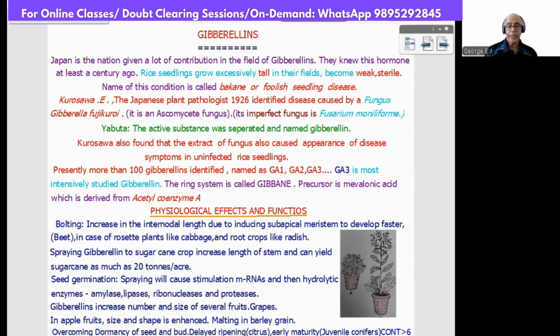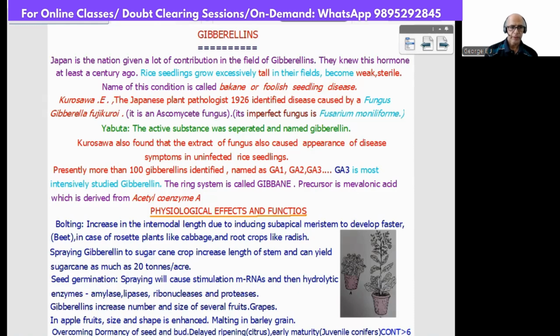And the ring system in gibberellin is called gibbane. The precursor is mevalonic acid, which is derived from acetyl coenzyme A. In some books it is written as acetyl coenzyme A, in some books mevalonic acid. So mevalonic acid is derived from acetyl coenzyme A. Now, physiological effects and functions.